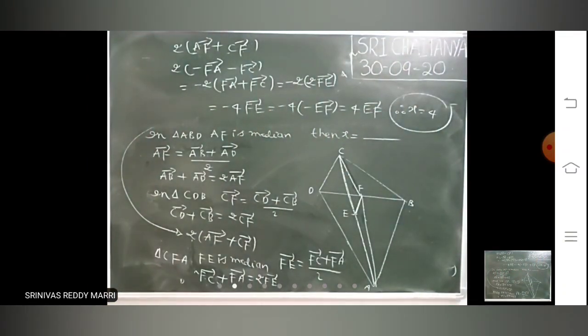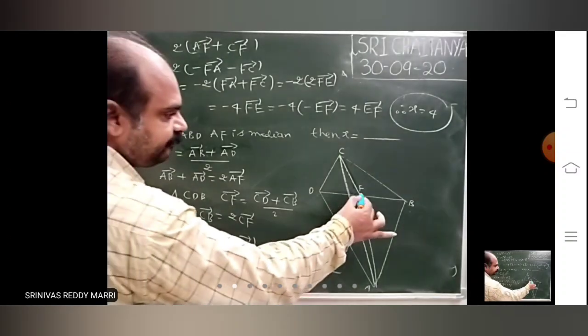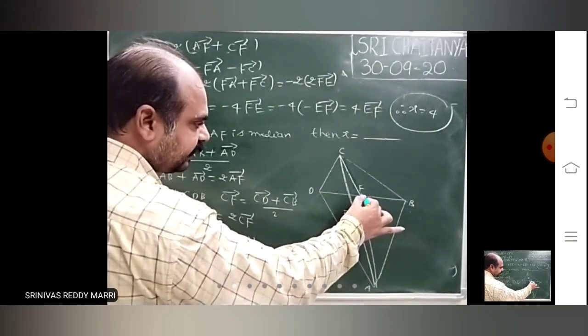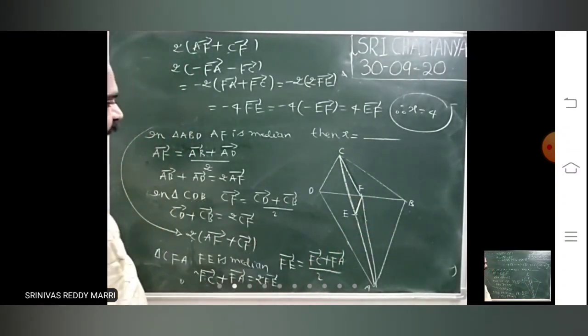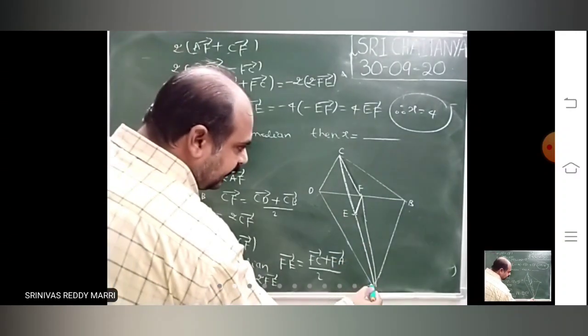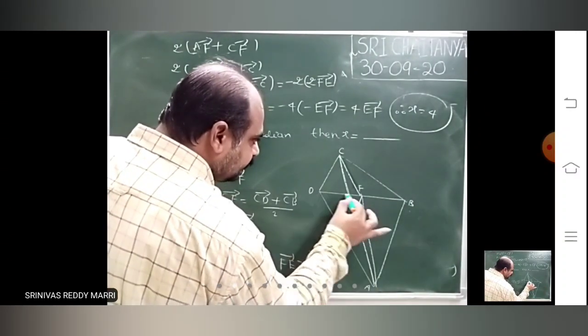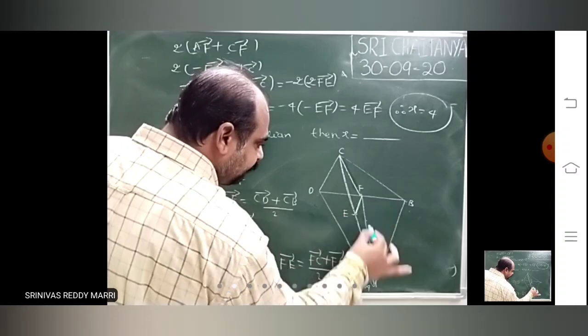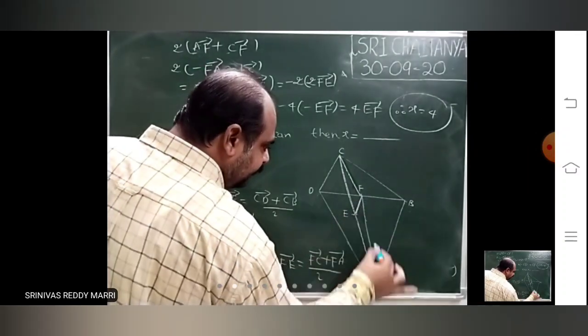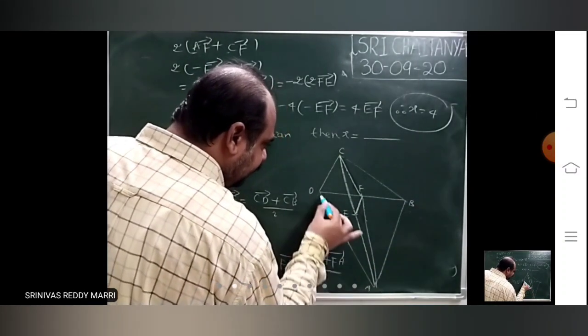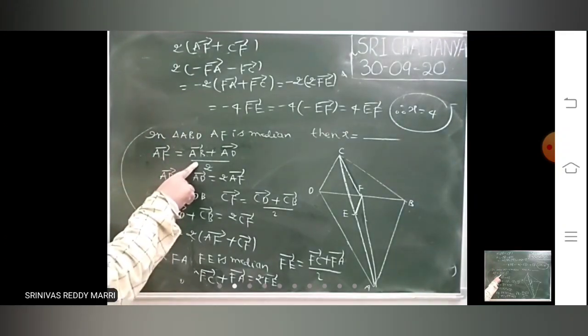I will explain once again. Just median property. F is the midpoint given. So here in triangle ABD, this is the midpoint. Median property is AF bar is nothing but AB bar plus AD bar by 2. That I have written.